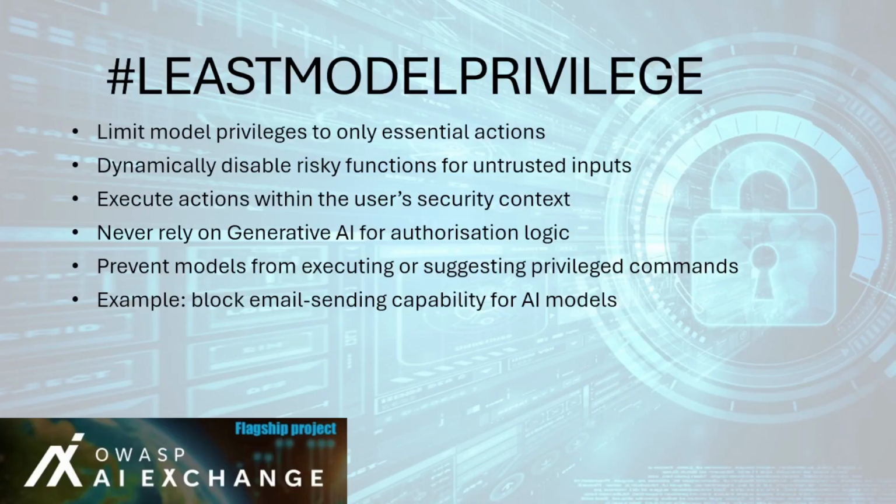4. Avoid impromptu authorization. Do not embed authorization logic within LLM prompts or instructions, as these can be manipulated or hallucinated by the model. 5. Prevent agent overreach. In agentic AI systems, prevent models from generating commands that reference or alter the user's environment directly. An example is as follows. If a generative AI model is connected to an email service, it should not have permission to send messages autonomously, otherwise it could leak sensitive data or act maliciously if compromised.